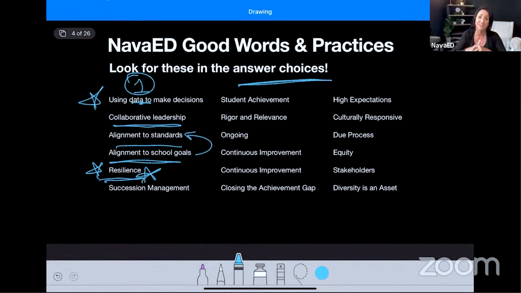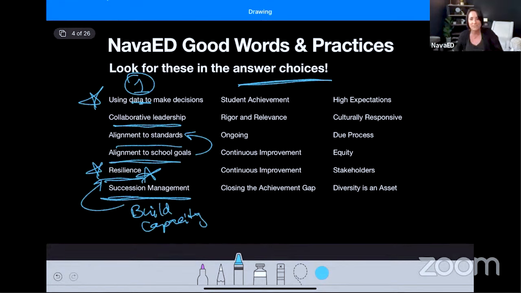It's about failure on a daily basis. Succession management has a lot to do with resiliency. This has to do with building capacity as well, building other leaders in your school, bringing people along, finding that leadership skill and saying, hey, you'd make a great assistant principal. Have you thought about doing X, Y, and Z? Do you want to help me with my discipline referrals? Yeah, that's what I would do. You want to be an assistant principal? Come help me with my discipline referrals. But that is a way to build capacity and bring people along.